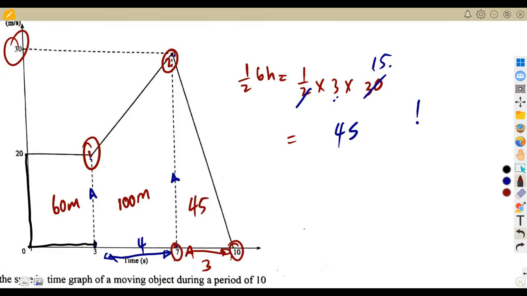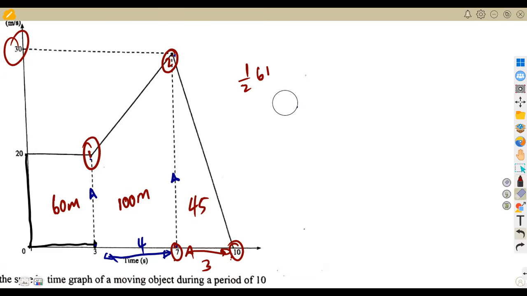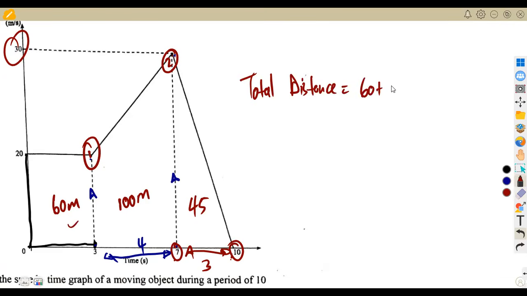So we combine everything. That's our total distance in this case. We're going to combine each and every part. The total distance traveled is 60 meters plus 100 meters plus 45 meters. All right, if we add 60 plus 45, that's 105, plus 100, which is 205. Just hoping I'm not mistaken. So that's 205 meters.